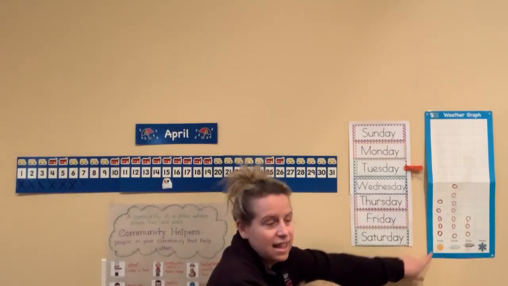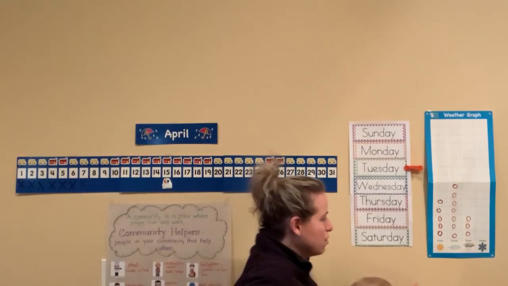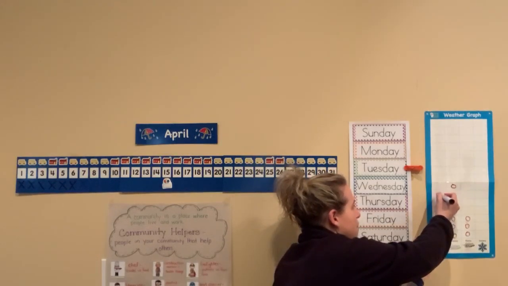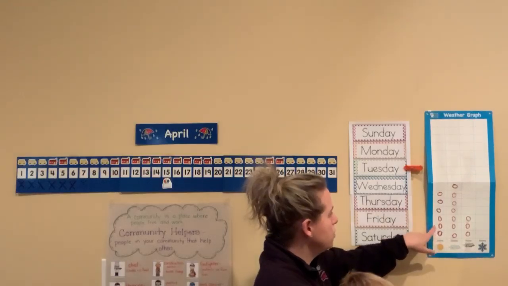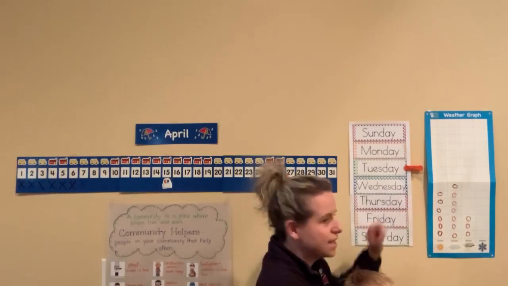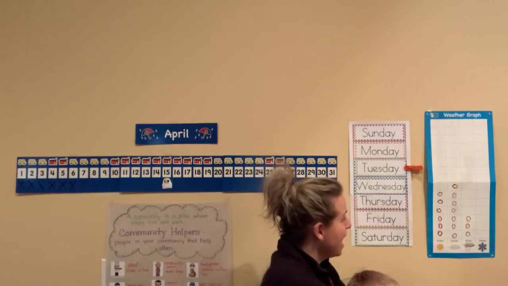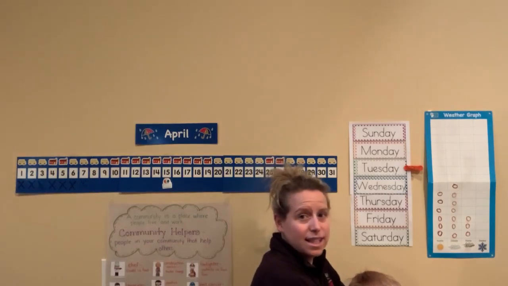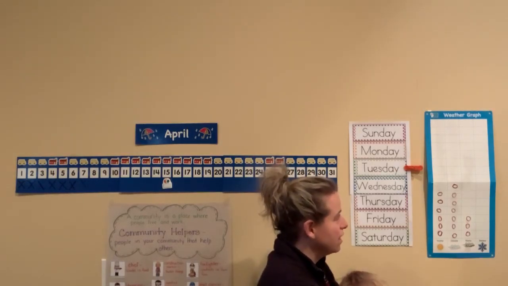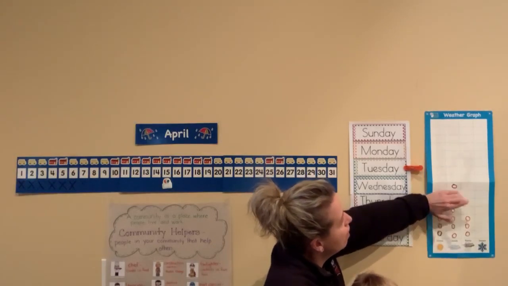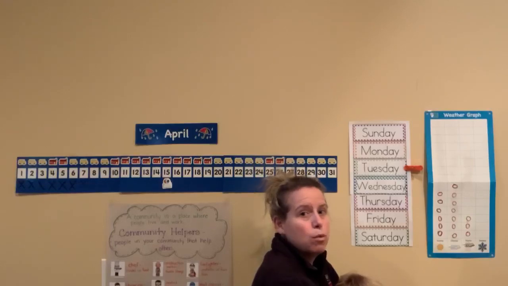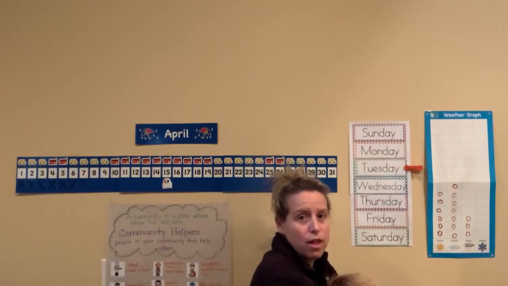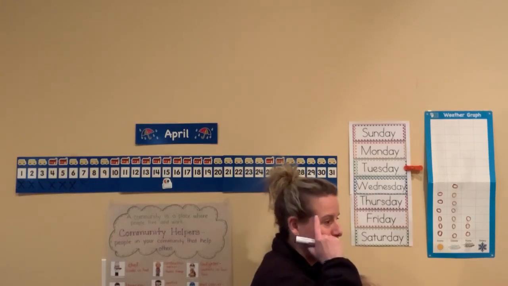Sunny? Yes, I see some sun out today, so we are going to put a dot on top of sunny. How many sunny dots do we have? Let's count. 1, 2, 3, 4, 5, 6. 6 sunny dots. How many more dots does sunny need to catch up to cloudy? It needs 1, and then it will catch up to cloudy, and they will be the same. What do we call that when the 2 are the same? They are equal. Good, remember.